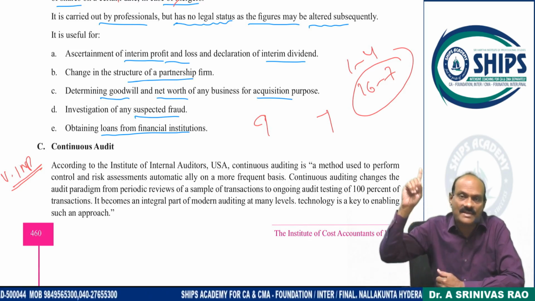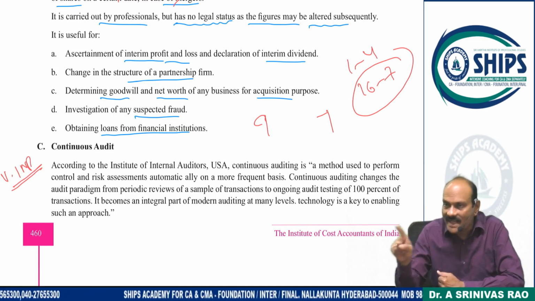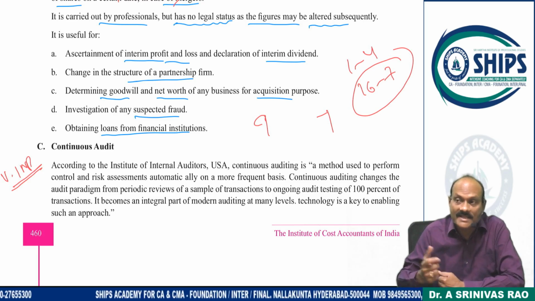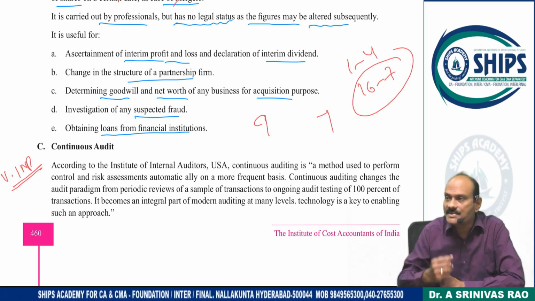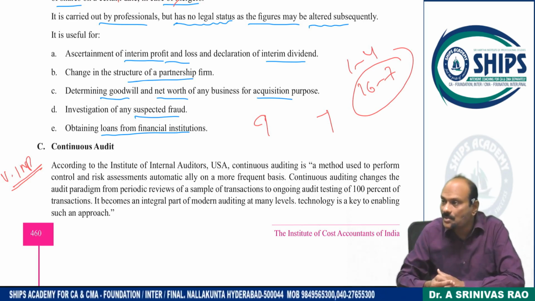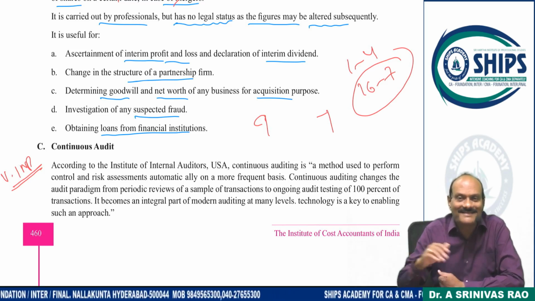And plus audit fees. See, for an audit that went on for 10 days, assume, 10 days means how much money per day? If you spend 2,000 rupees also, 20,000 rupees. 20,000 into 12 months, 2,40,000 rupees, only hospitality.